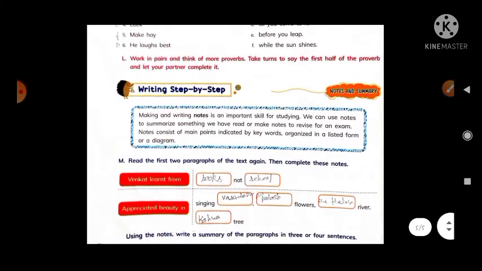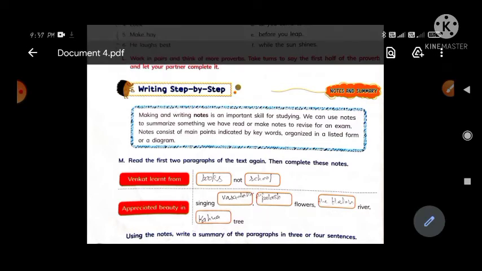And next is: read the first two paragraphs of the text again, and then complete these notes. Venkat Raman, from books not school. Take your books and read the first and second paragraph very carefully of your textbook, and then complete these notes.